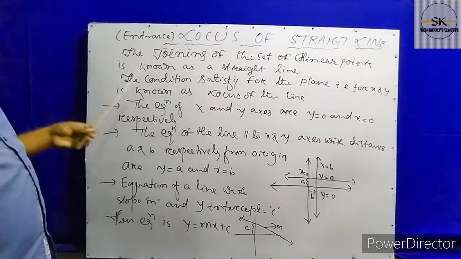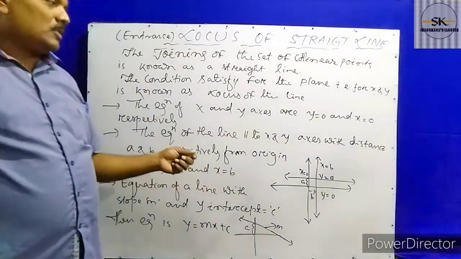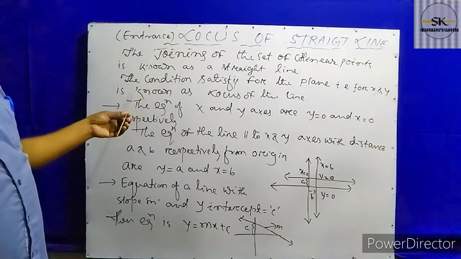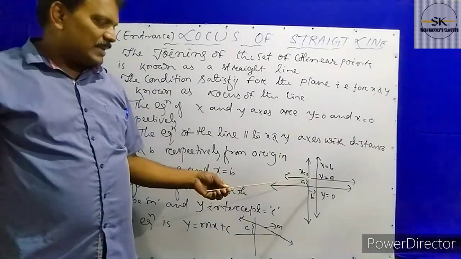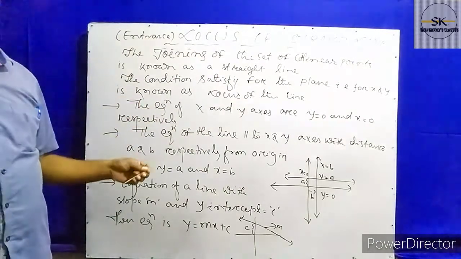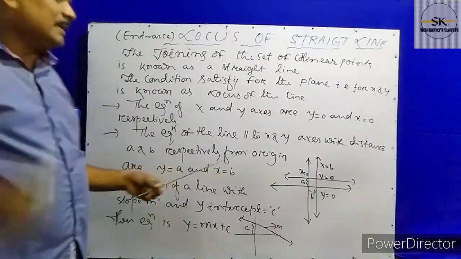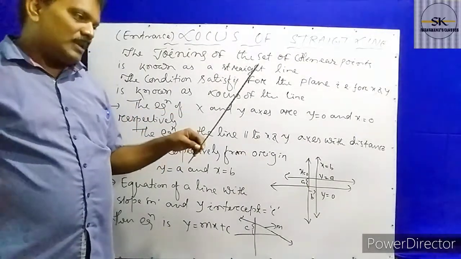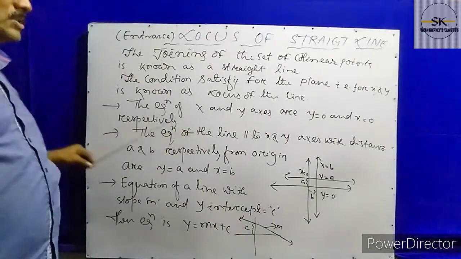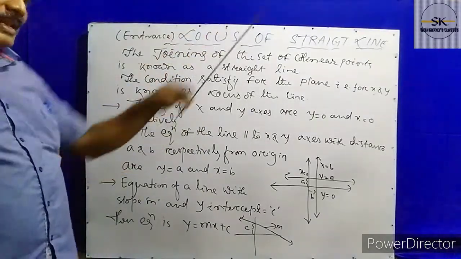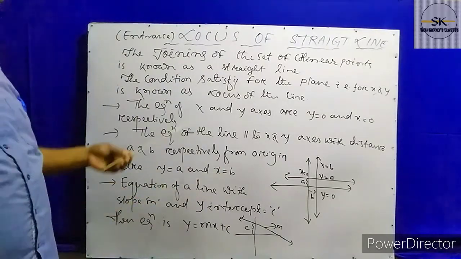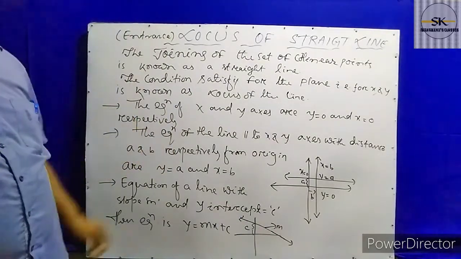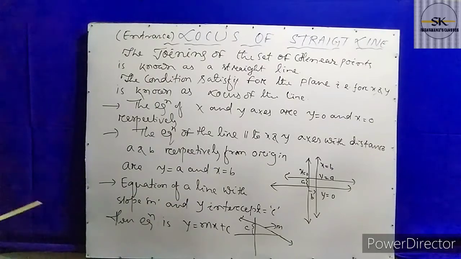Suppose a straight line is drawn on the plane. When we draw a straight line on a plane, what do we call it? 2D, two dimension. So a straight line is said to be two dimension when it is drawn on a plane. Okay, next 3D. When is a straight line 3D? When the straight line is moving in space, moving along the x-axis, y-axis and z-axis, in three axes.